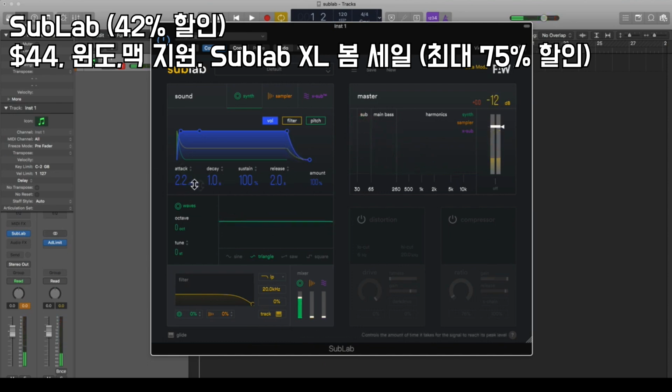Our attack we'll leave at 2.2 milliseconds. Our sustain we're going to bring down here. We don't want to sustain so long. And maybe our release time we're going to increase that as well. We'll give ourselves a nice long Spinz 808.